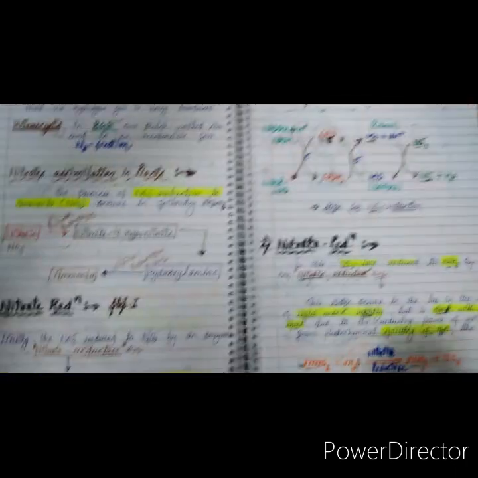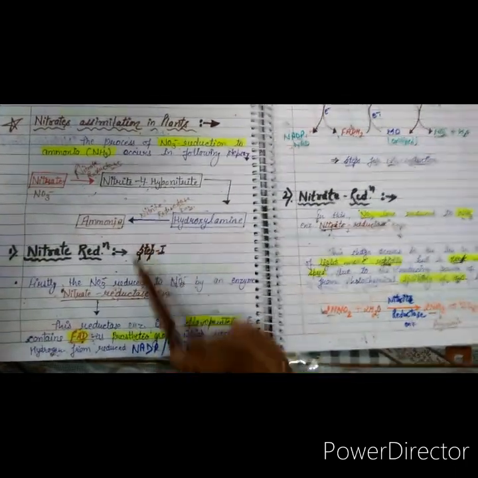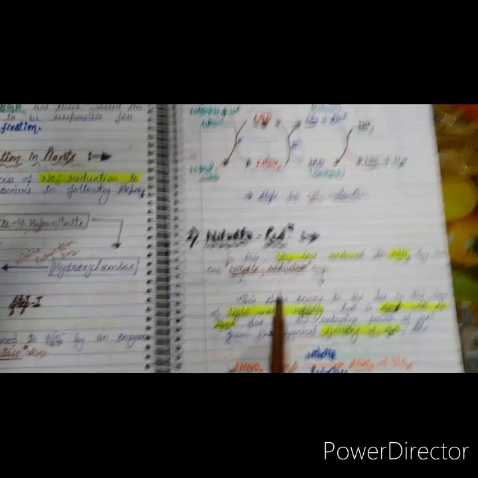This is the complete process, the complete steps of assimilation in the plants. The first step is nitrate reduction, and the second step is nitrite reduction.